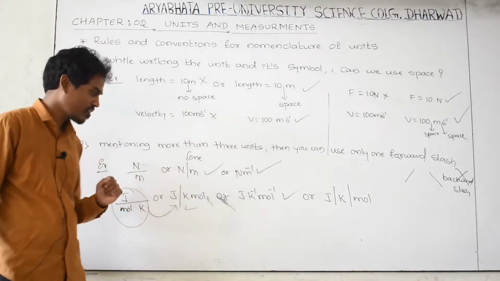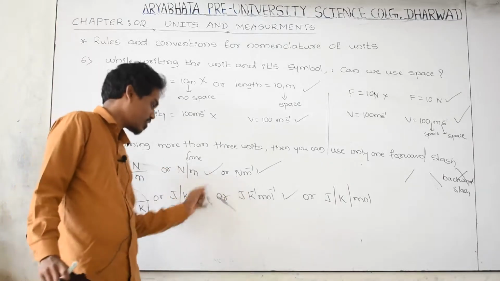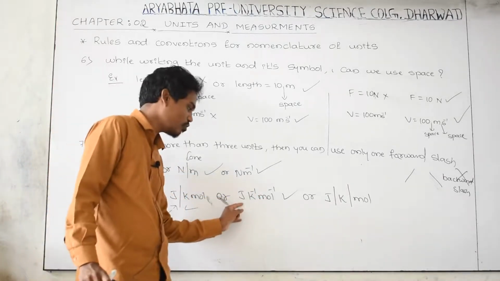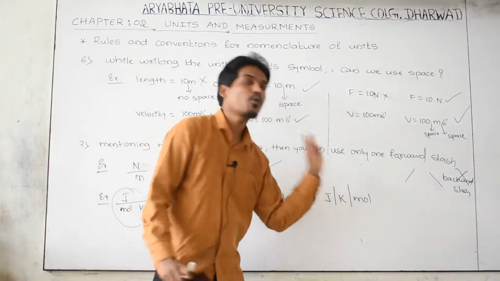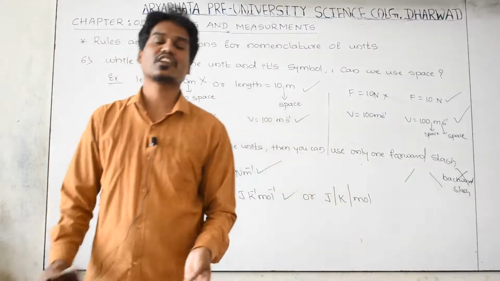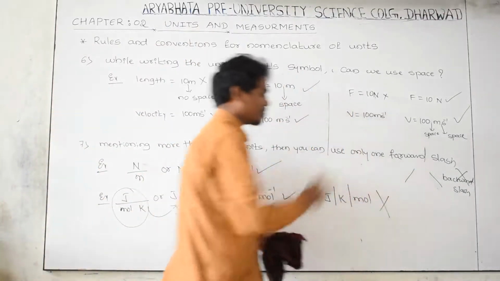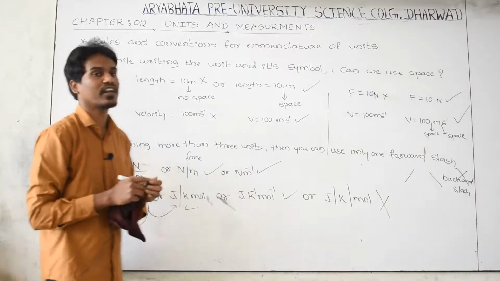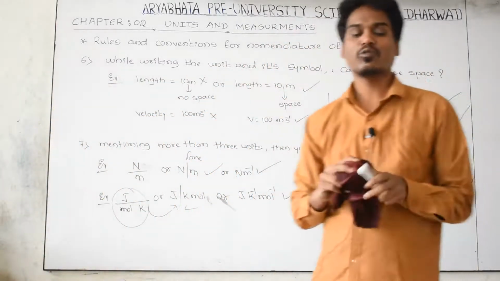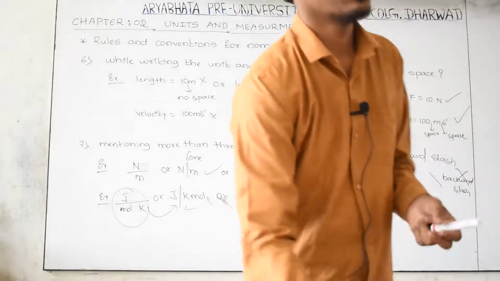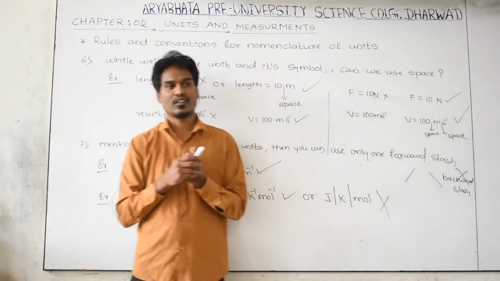Yes, it is right. Or you can write Joule, K numerator, K -1, mole numerator, mole -1, Joule per Kelvin per mole. Yes, this is also right. But don't use two forward slashes while mentioning the units. This is wrong. Yes, these are seven important rules and conventions for the nomenclature of the units while writing them, which I have discussed.